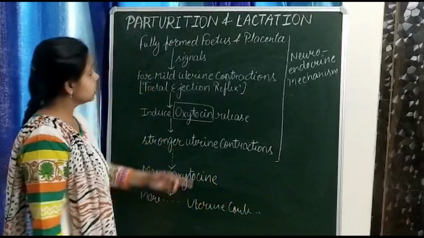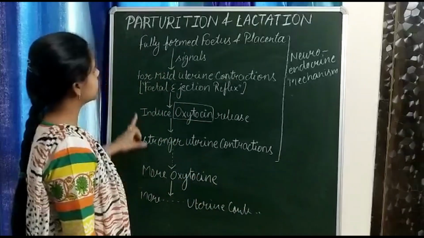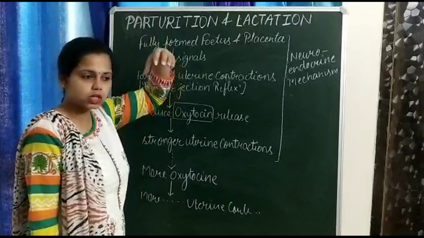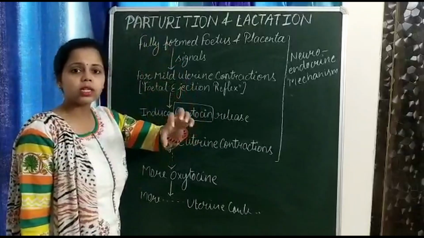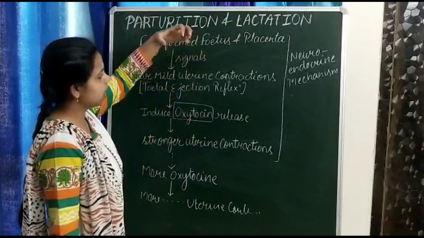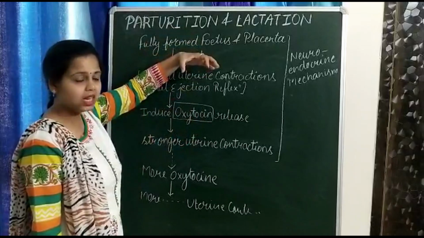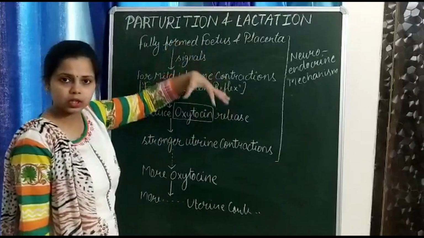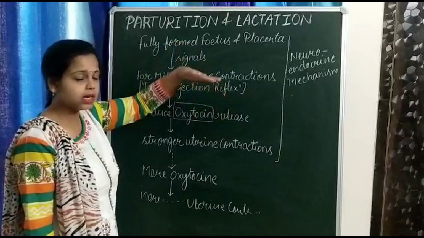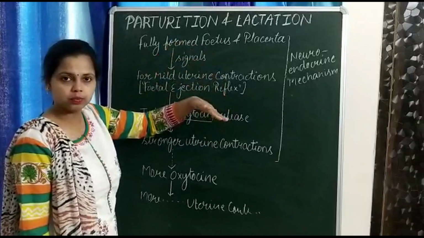Is it clear? These uterine contractions start from the top of the uterus towards the lower side. Means where do they start from? They start from the upper side of the uterus, and they move in the lower direction, pushing the baby in the downward direction.